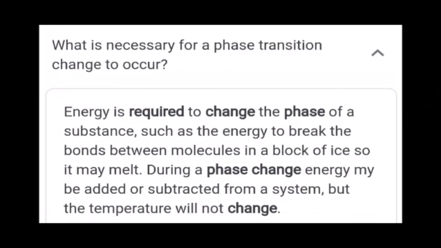What is necessary for a phase transition change to occur? All that we saw requires energy. Energy is the ability to do work. Energy is required to change the phase of a substance, such as the energy to break the bonds between molecules in a block of ice so it may melt. During a phase change, energy may be added or subtracted from a system, but the temperature will not change. So energy plays a major role in the transition of states of matter.